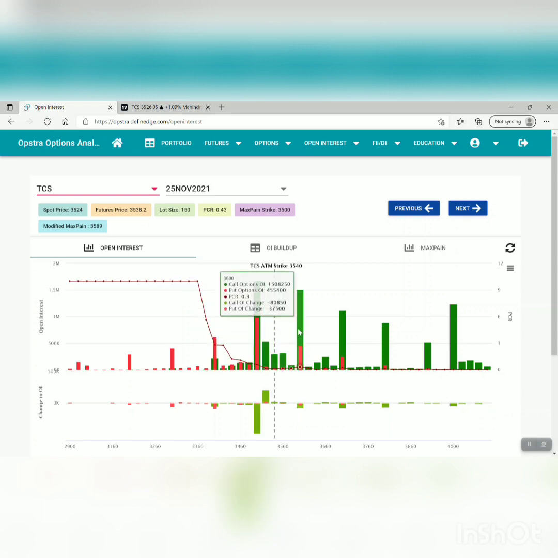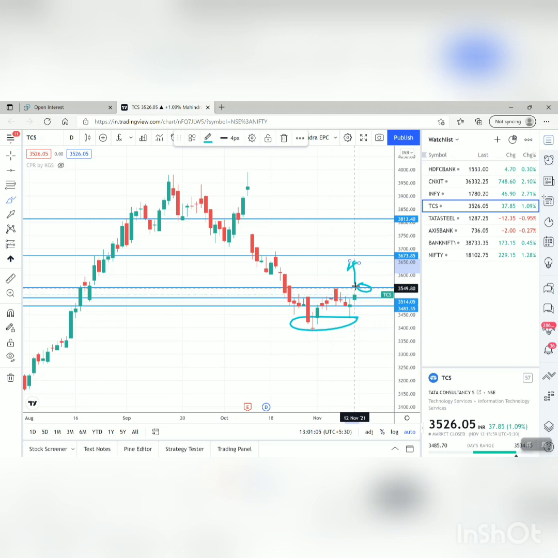Where is the next resistance? We can see 3600, and the same we can see here, 3610, this particular level, 3607. So it will act as a resistance. It will not cross in one go. It will take one attempt, but it will definitely cross. And in this month I'm expecting 3673 as a target in TCS.